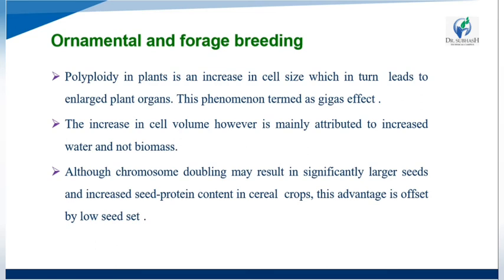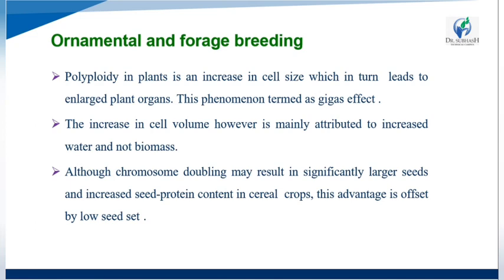This increase in cell volume is mainly attributed to an increase in water and not biomass. They only increase the water level inside, not the biomass of their fruit. Although chromosome doubling may result in significantly larger seeds and increased seed protein,